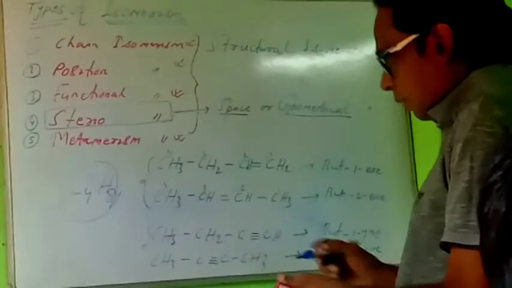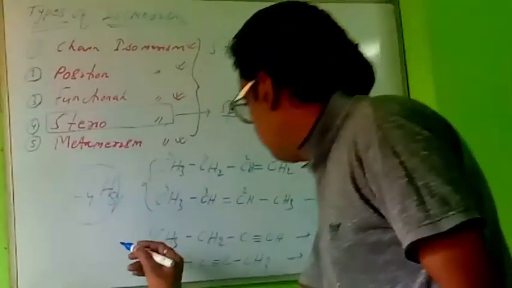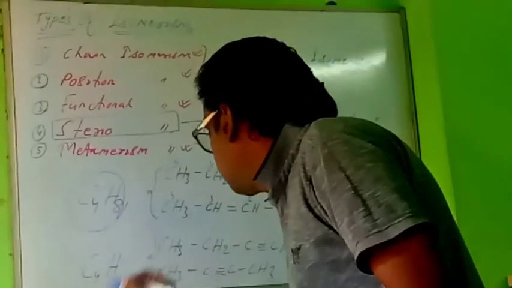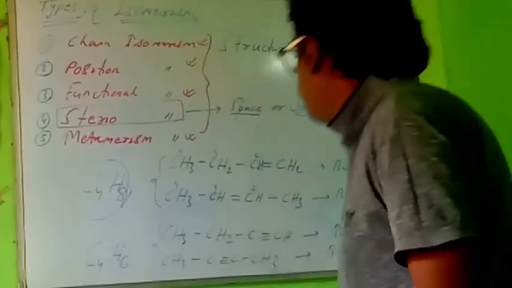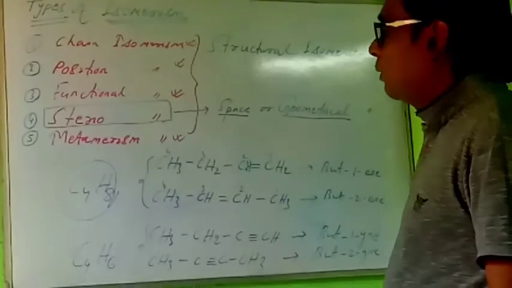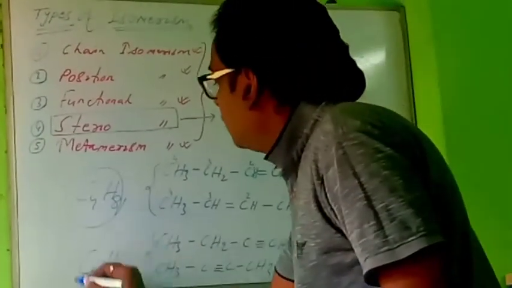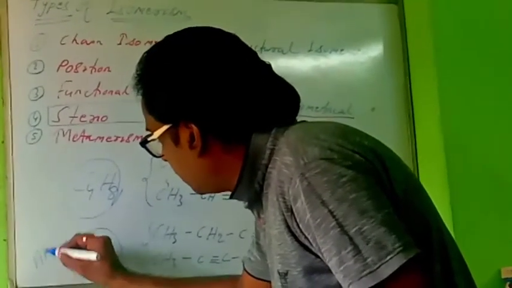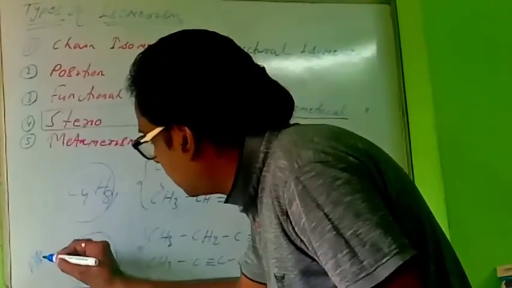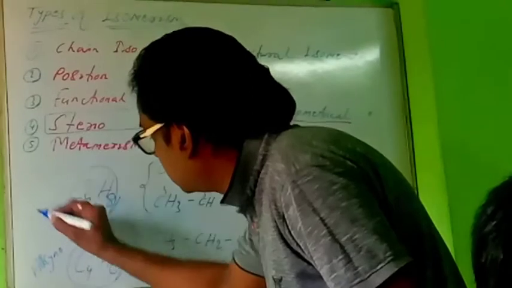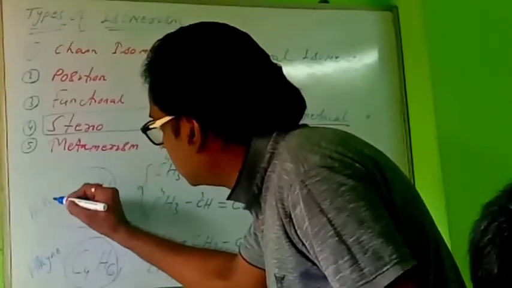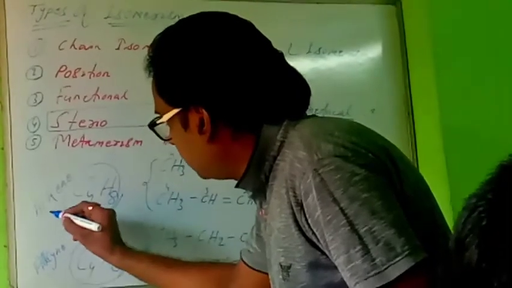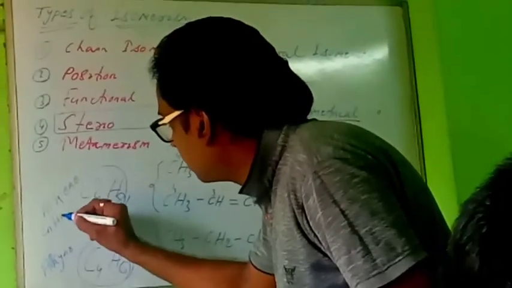The molecular formula will be what? This molecular formula is C4H6. This one belongs to the alkyne group, Y-N-E, alkyne. This one is alkene, E-N-E. The alkene general formula is CnH2n.